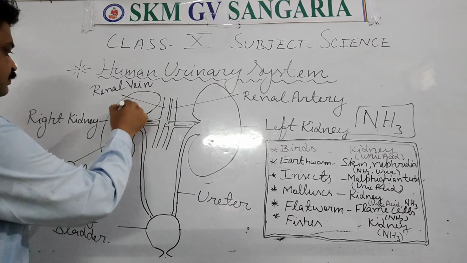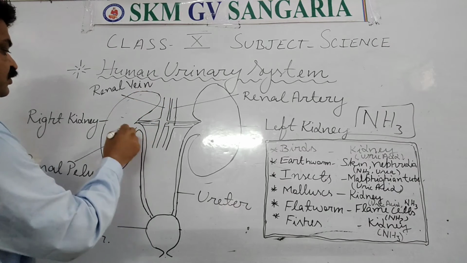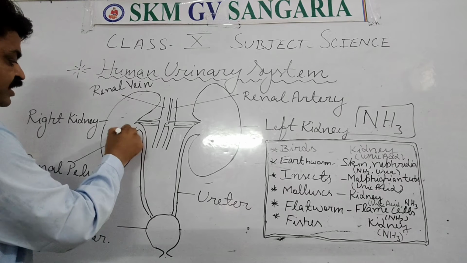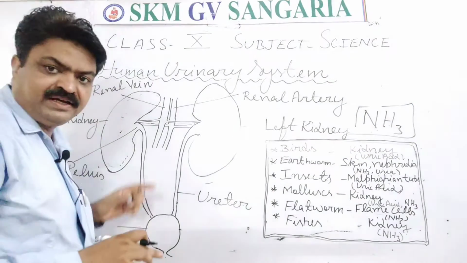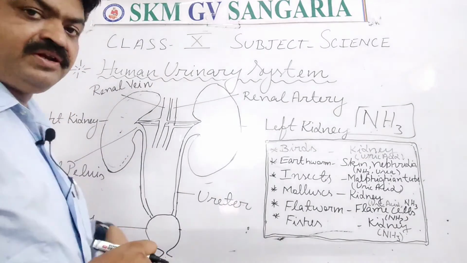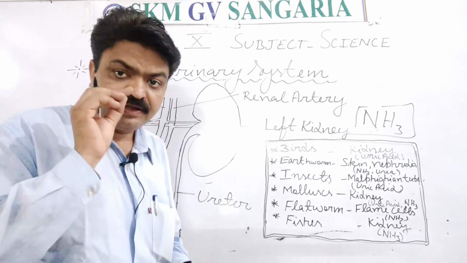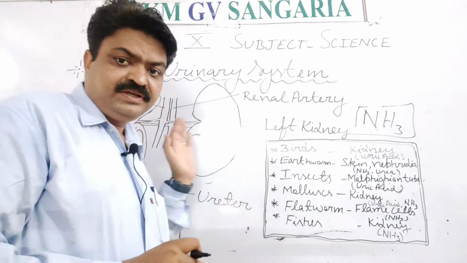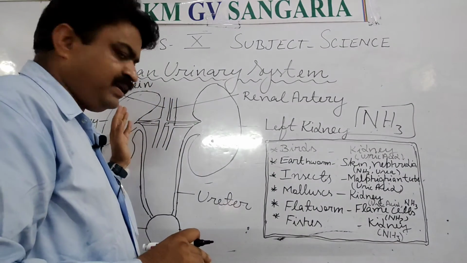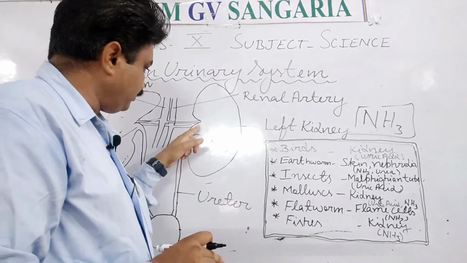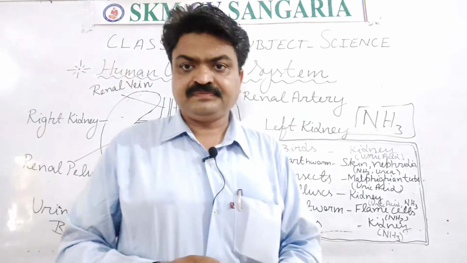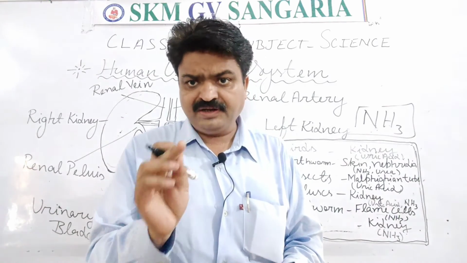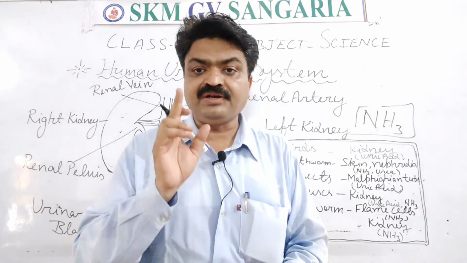The outer part is known as the cortex, and in the middle there is the medulla. This funnel-like part, from where the urinary tubes are connected, is known as the renal pelvis, and it helps the kidney connect with the urinary tubes.